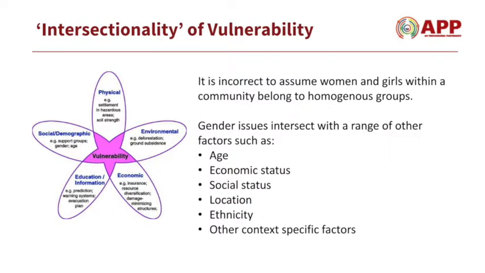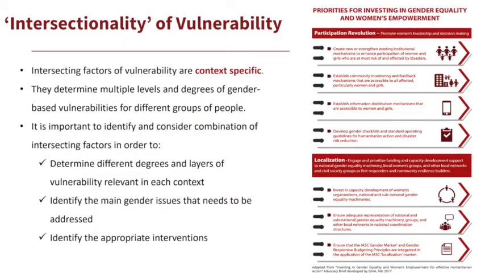Equally important is the intersectionality of vulnerability. Gender-based inequalities cannot be grouped and identified assuming that women and girls within a community belong to homogeneous groups. Gender issues intersect with a range of other factors which make individuals and groups of people vulnerable, such as age, economic status, social status, location, ethnicity, among others. These intersecting factors are context-specific. They determine multiple levels and degrees of gender-based vulnerabilities for different groups of people.